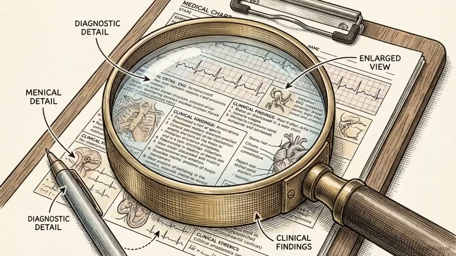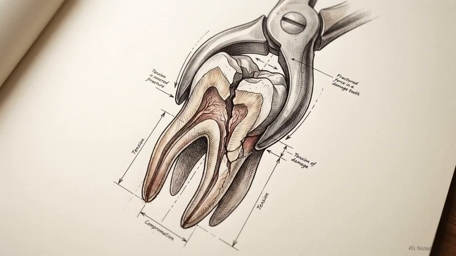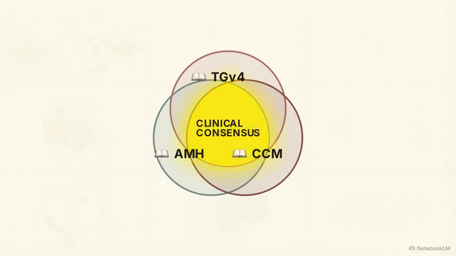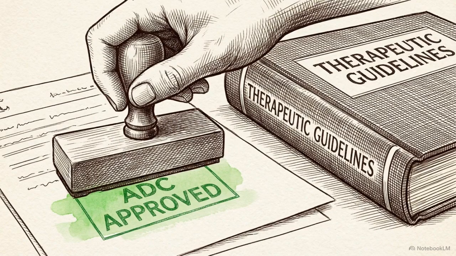We are going to deconstruct a high-risk patient scenario, one involving multiple comorbidities that complicate a standard extraction. Navigation of these scenarios is dictated by three specific Australian texts. As this Venn diagram shows, the intersection of the Therapeutic Guidelines version 4, the Australian Medicines Handbook, and the Chronic Conditions Manual defines the current Australian standard of care. Overseas trained candidates frequently struggle by relying on international norms. Passing the ADC requires synthesizing clinical data strictly from these specific local references.